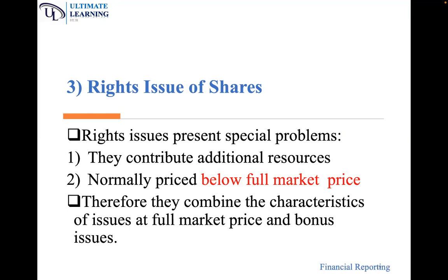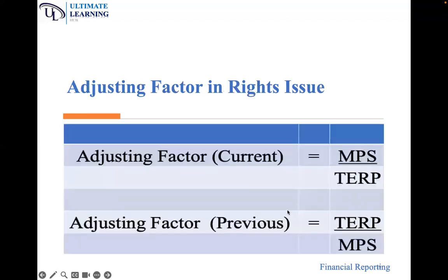They contribute additional resources, because even though we issue at a price below the market price, it is above the nominal price, so we are still receiving something. Therefore, they combine the characteristics of an issue of shares at full market price and a bonus issue of shares.